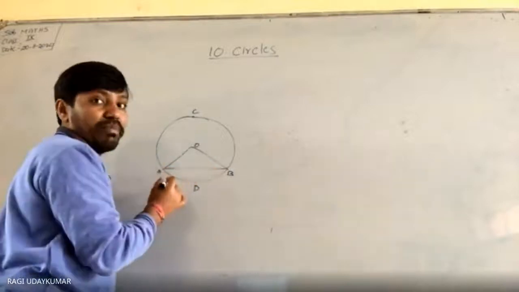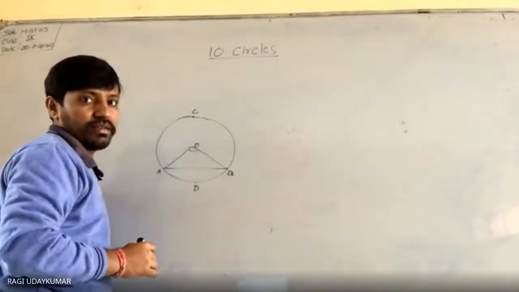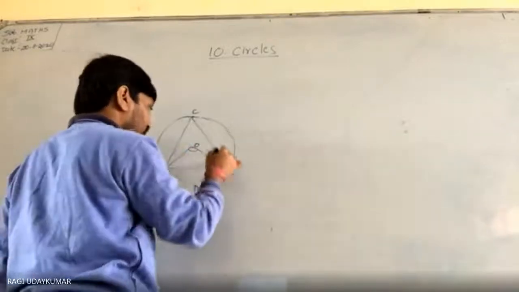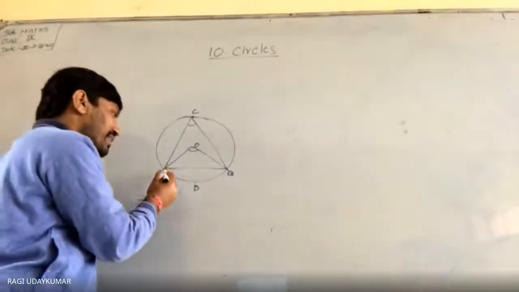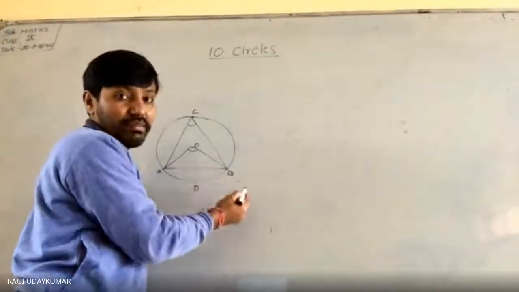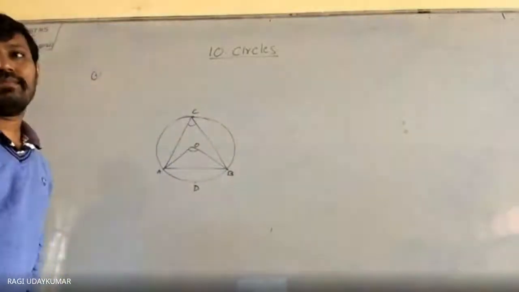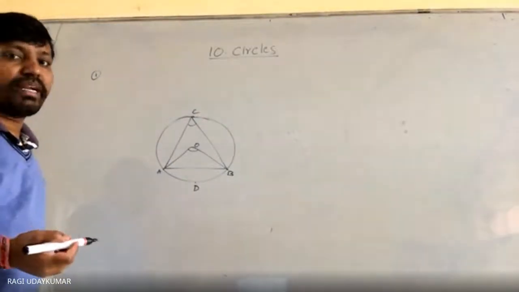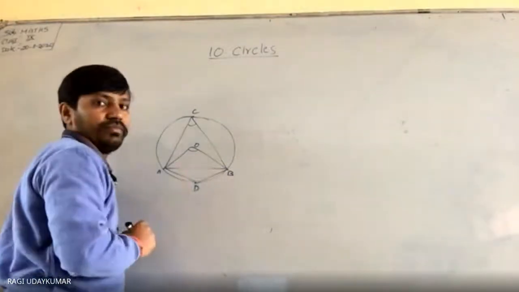Angle subtended by chord AB at the center of the circle. But इसको क्या नेम करते हैं? This angle: angle subtended by chord AB at point C. C point पे angle subtended by A, and D point पे angle subtended.